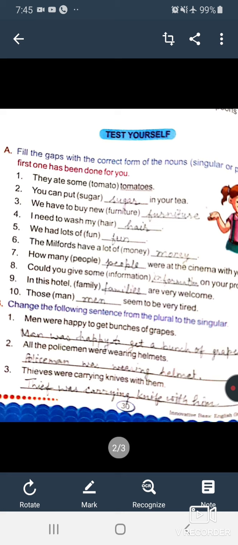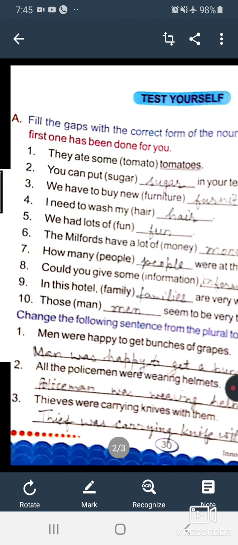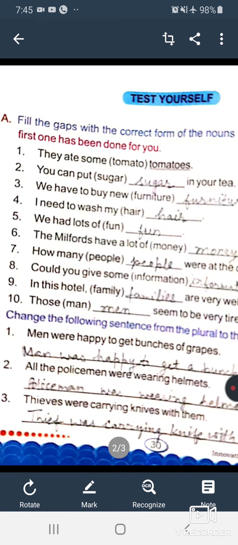Men were happy to get bunches of grapes. So you are to write accordingly, as I have changed the word men into man. Were is used with plural and you are to write here was.